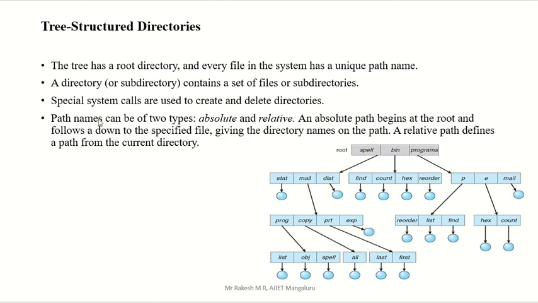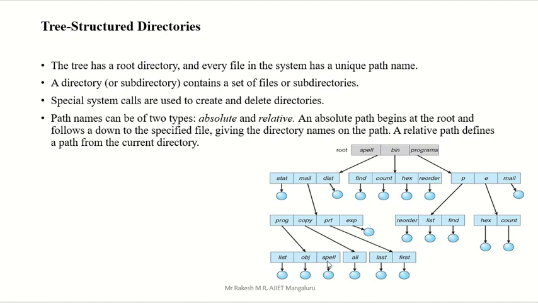Another point: path names can be of 2 types, absolute and relative. What do I mean by absolute? See here, an absolute path begins at the root and follows a path down to the specified file, giving the directory names on the path. From the root till that file, all the path is represented in the absolute. But relative means only the current directory.